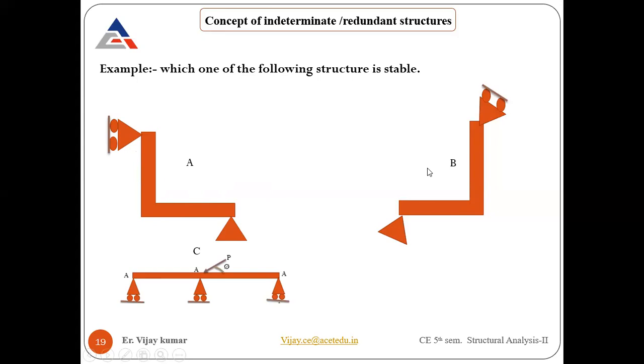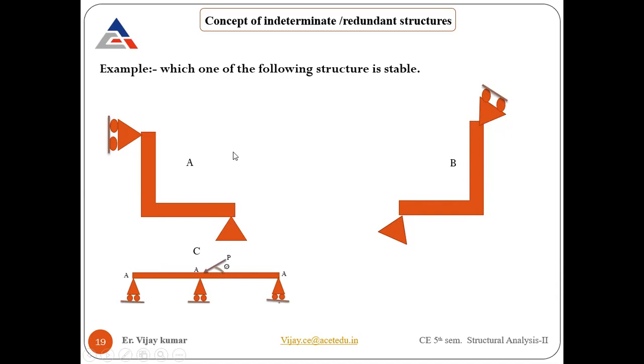Okay, sir. There are 4 options. Suppose A option is this one, B is this one, C is this one, and the 4th is none of the above. Out of these 3, we don't have any stable structure. But while seeing this diagram, I found one which is stable, because all the 3 conditions of stability have been satisfied.